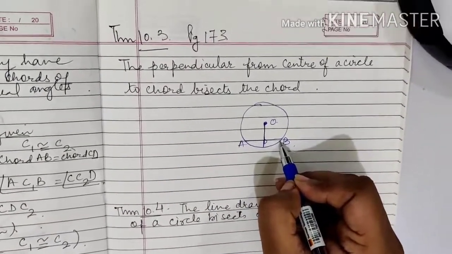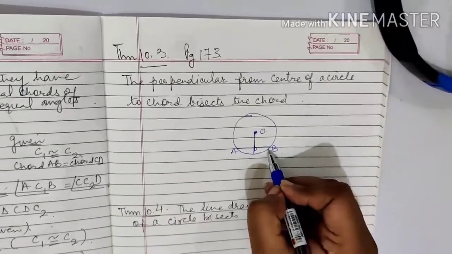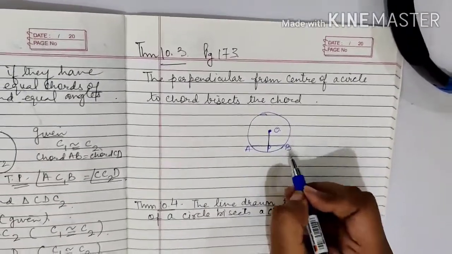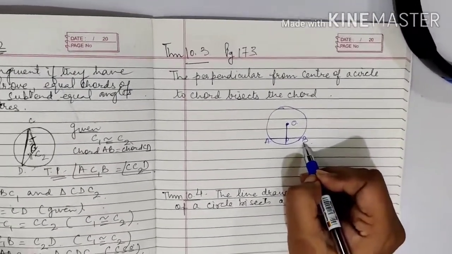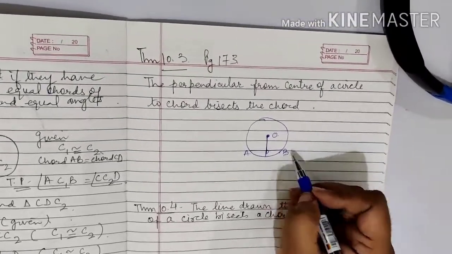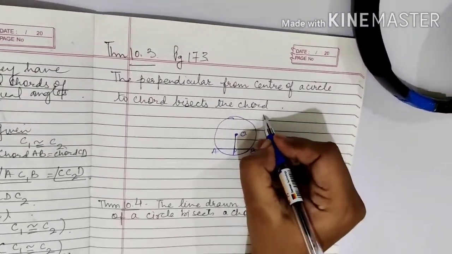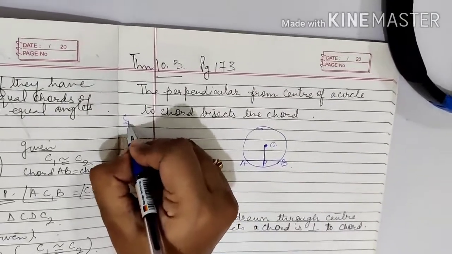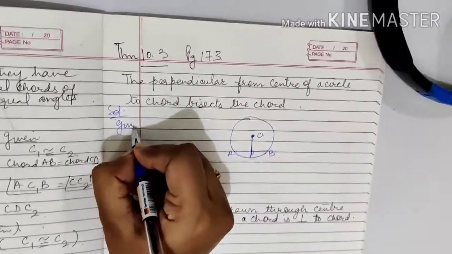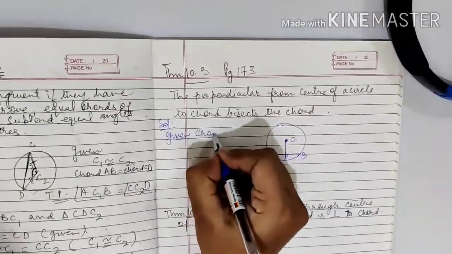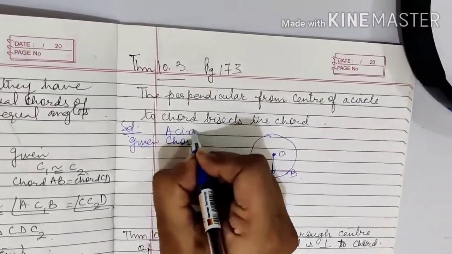Children, this is a very important result we will be using in class 9, class 10. 9th class circle is the base for class 10 circles. Now please see. Now what is given to you? Let us start. What is given to you? You have chord AB, a circle with center O.